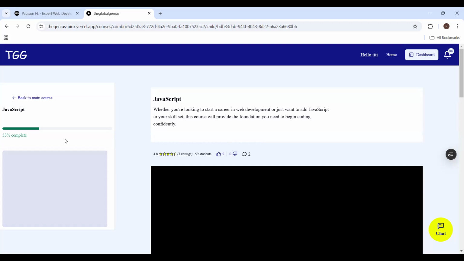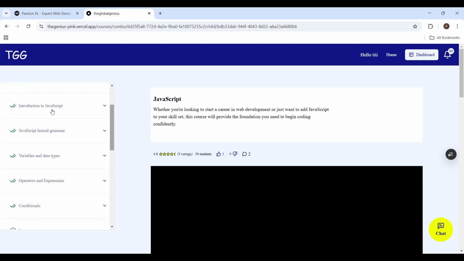So from here, now these are people, this has 3 ratings and a 4.8 rating. 59 students have taken this chapter. 5 people liked it and there is no dislike, and you have to comment. So now you can see all these chapters have been completed. Look at it marked green with that icon there.